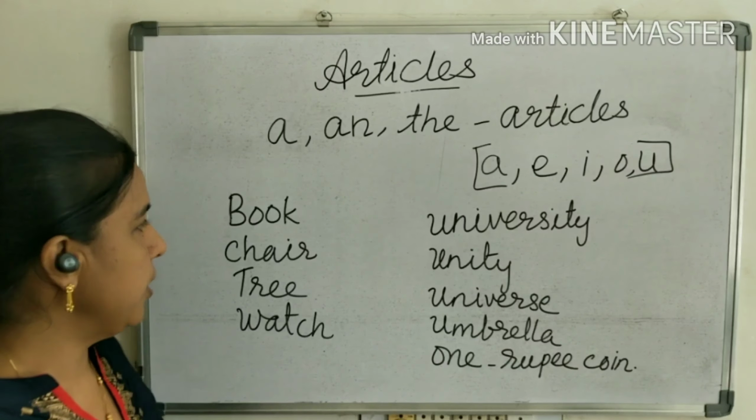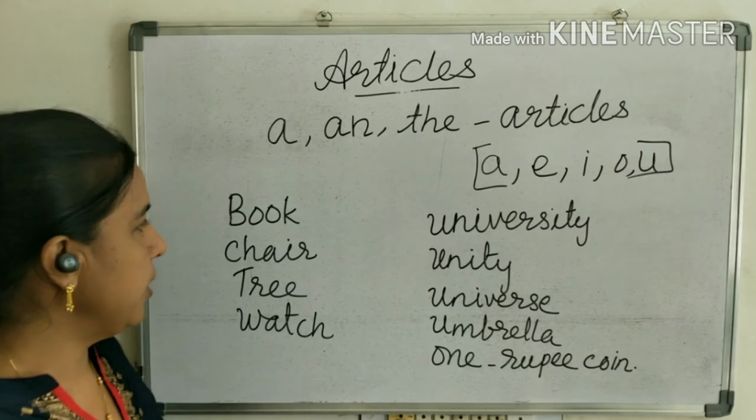And apple is also singular and countable, but here the A in apple is a vowel sound. So we say an apple. And ant is also countable, and before ant we use an, an ant. And islands are also countable, so an island.